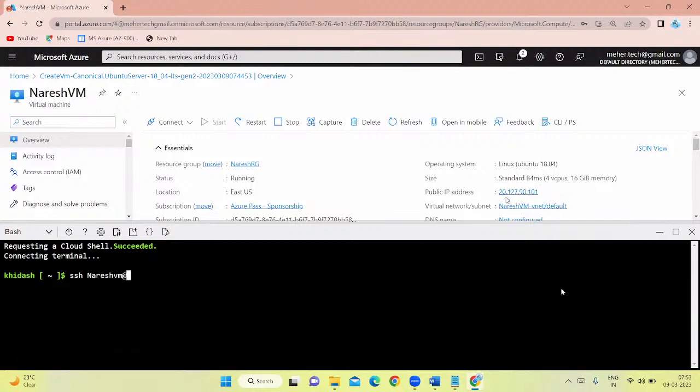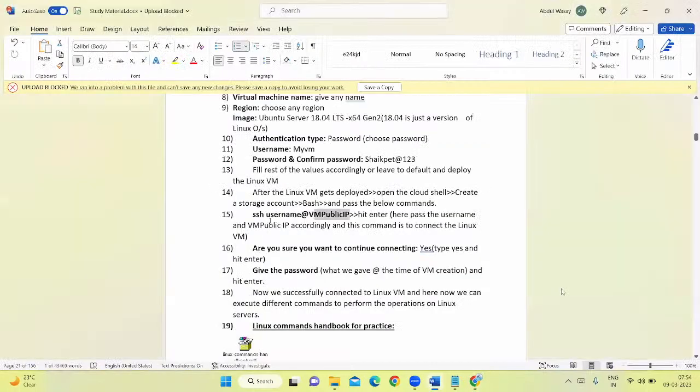IP address for a VM is something like a phone number. If you want to connect to some person to talk to that person, what you need is his phone number, right? So IP address is also something like a phone number for a virtual machine. So I'm passing here the IP address. This is the public IP address of my VM, 20.127.90.101. This is the command, guys. SSH username of our virtual machine. Don't type username here directly how it is written.